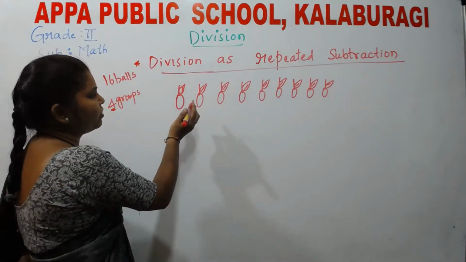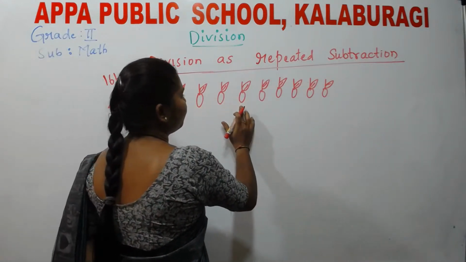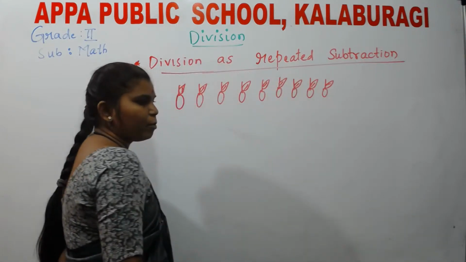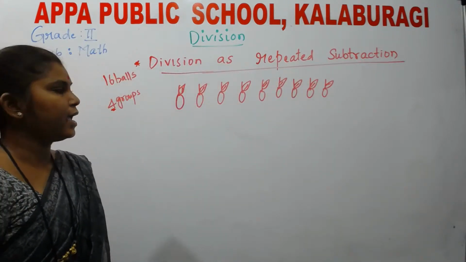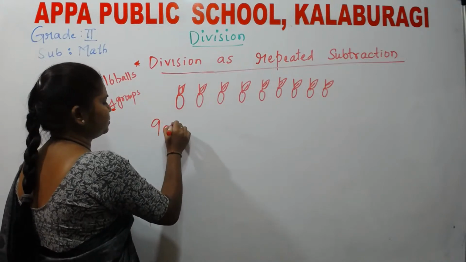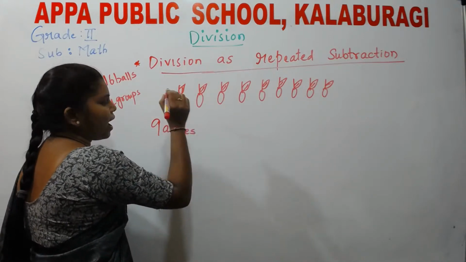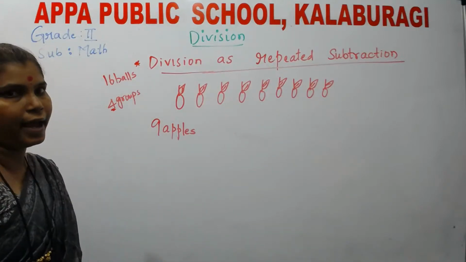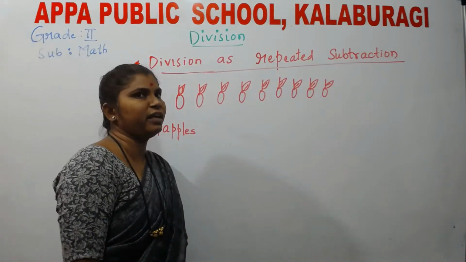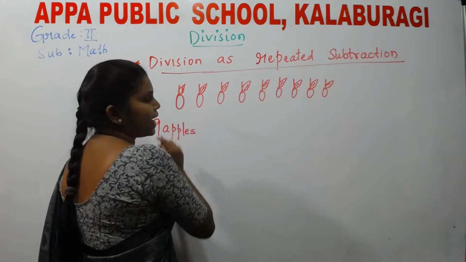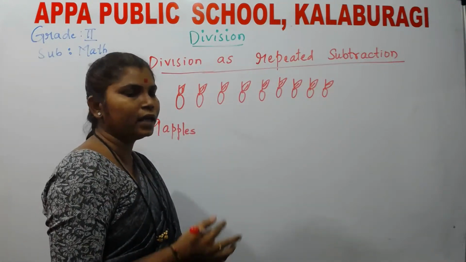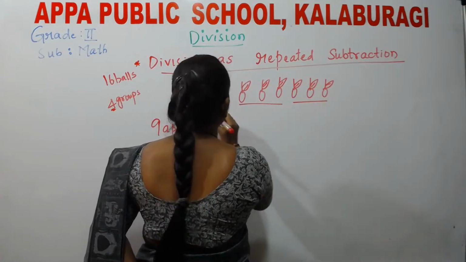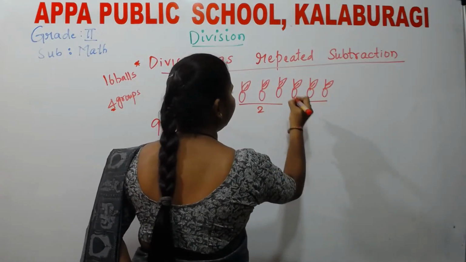How many apples do I have? 1, 2, 3, 4, 5, 6, 7, 8 and 9. I have got 9 apples, so the total number of objects is 9. Now I identify the groups. Each group contains 3 objects: 1, 2 and 3, 1, 2 and 3.